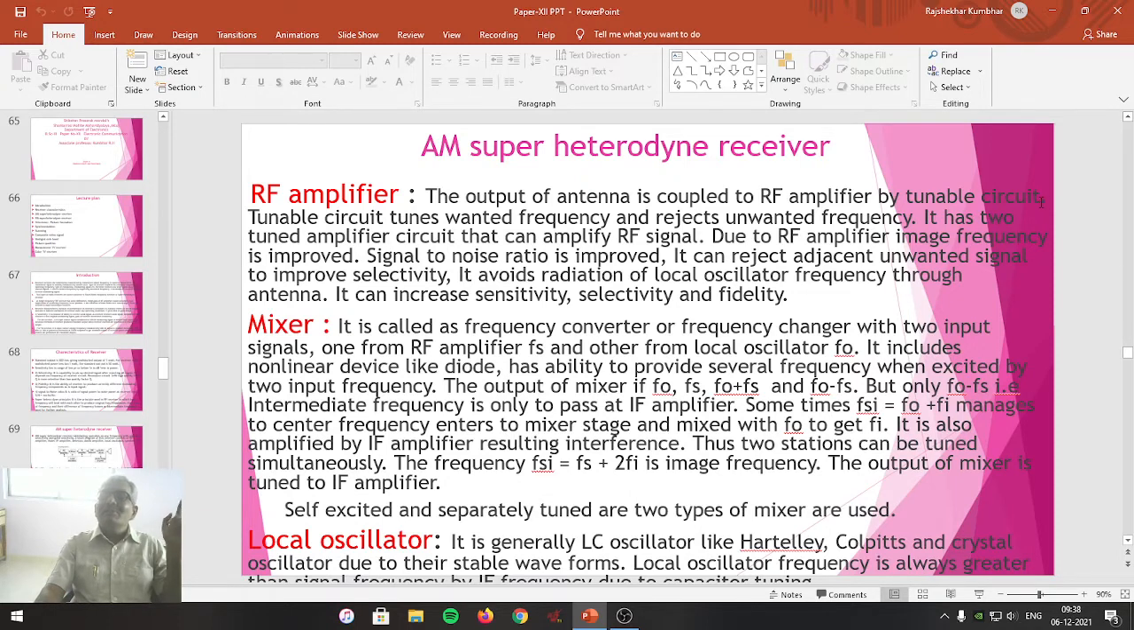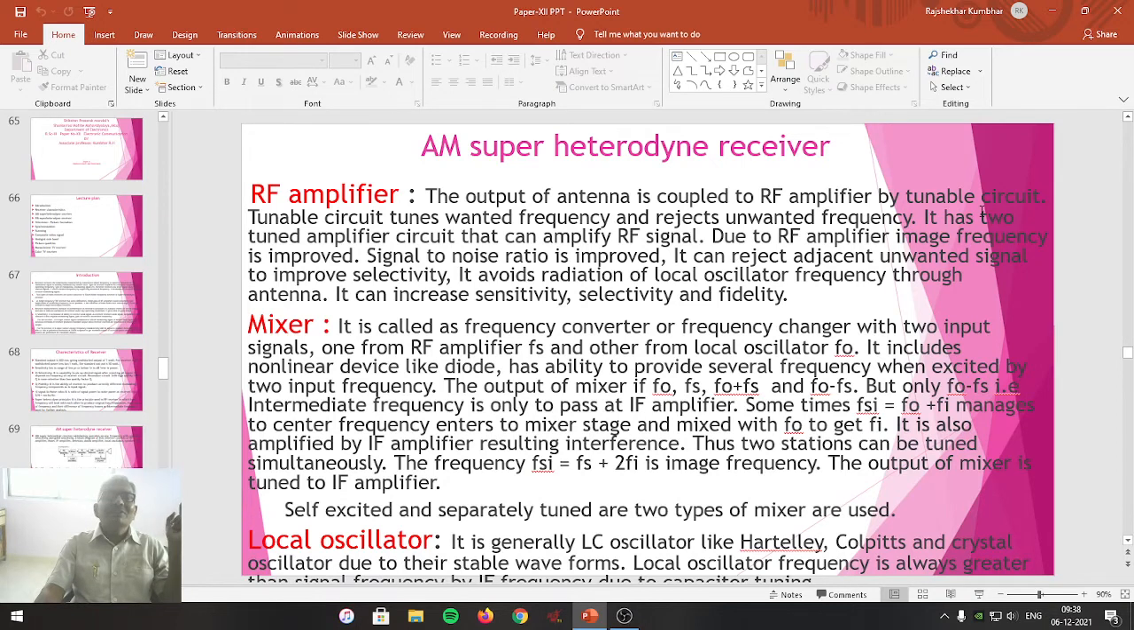Here, the tunable circuitry does the very vital role of rejecting unwanted frequencies and accepting only wanted frequencies. This is the role done by the tunable circuitry and antenna. The antenna converts the electromagnetic radiation into a radio frequency signal within the allotted bandwidth by accepting only the wanted signal and rejecting unwanted signal frequencies.